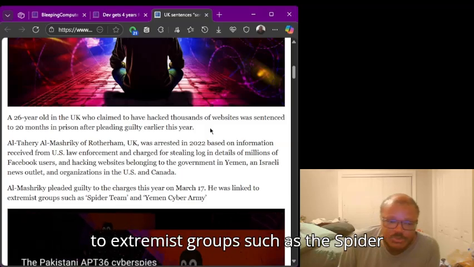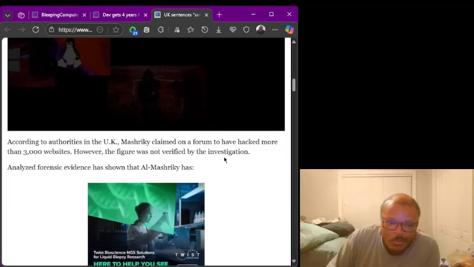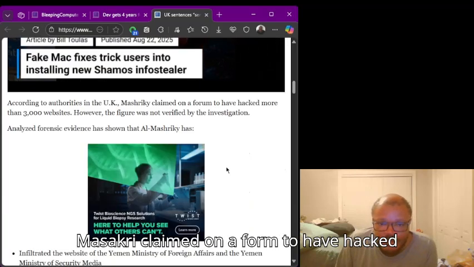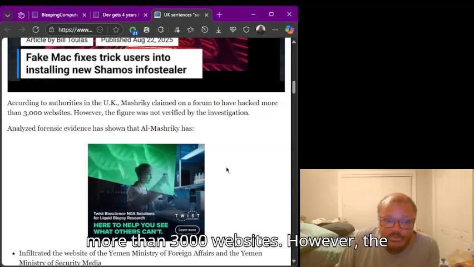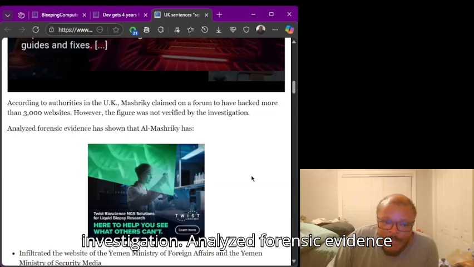He was linked to extremist groups such as the Spider Team and Yemen Cyber Army, or YCA. According to the authorities in the UK, Al-Mashriky claimed on a forum to have hacked more than 3,000 websites. However, the figure was not verified by the investigation.